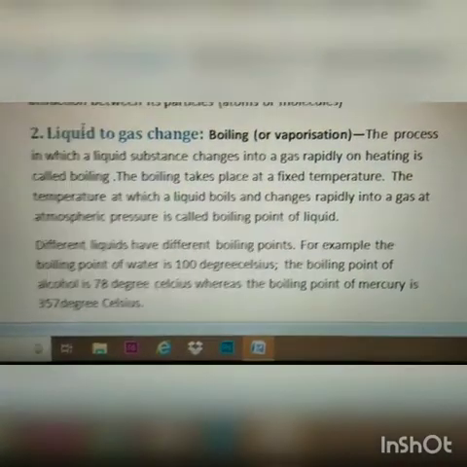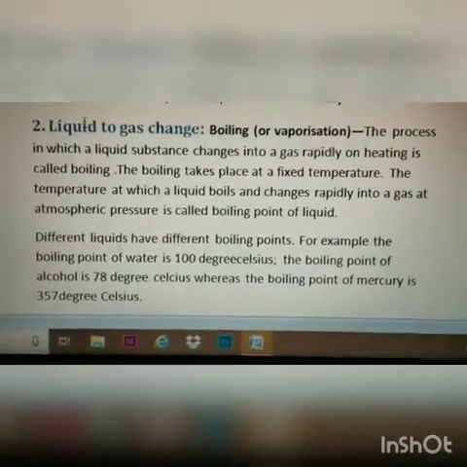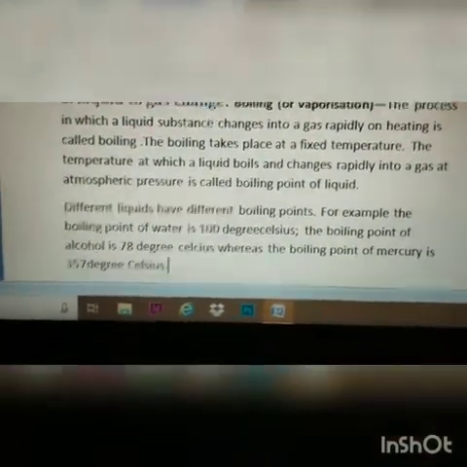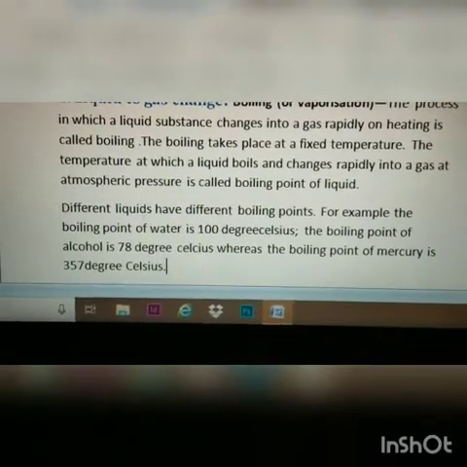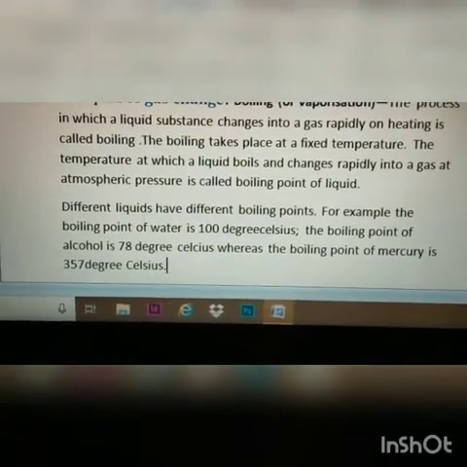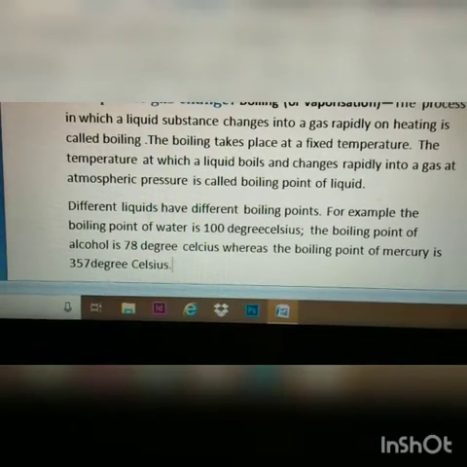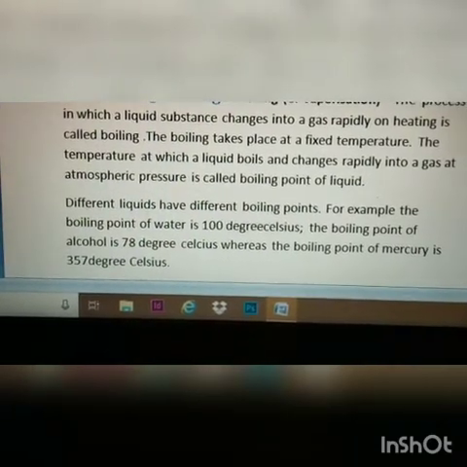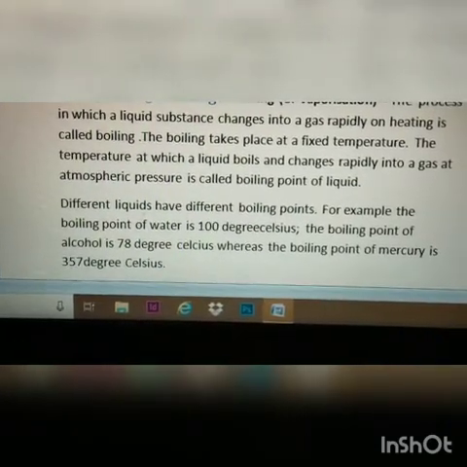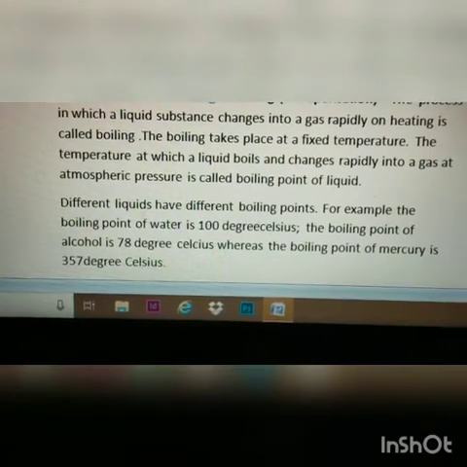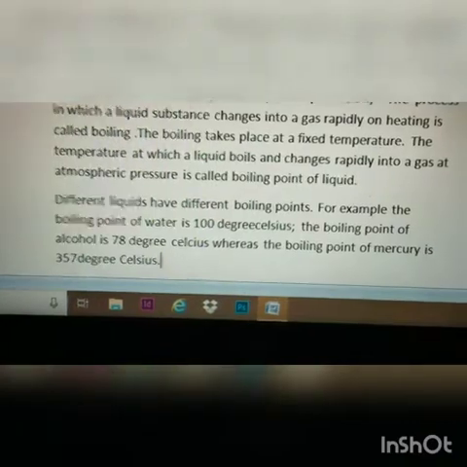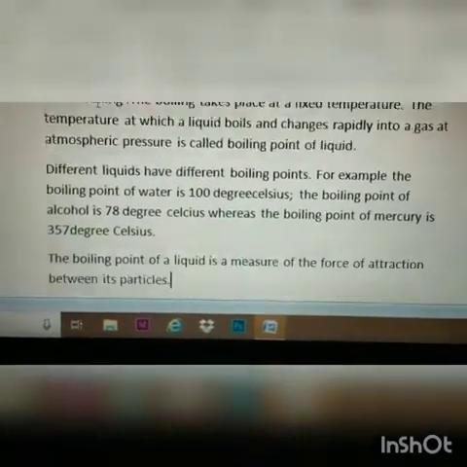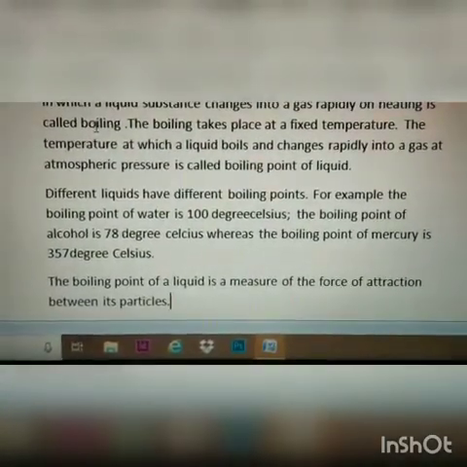Again, every liquid has its own boiling point. Water has a boiling point of 100 degrees Celsius. Alcohol has a boiling point of 78 degrees Celsius, and the boiling point of mercury is 357 degrees Celsius. So you see, mercury has the highest boiling point.